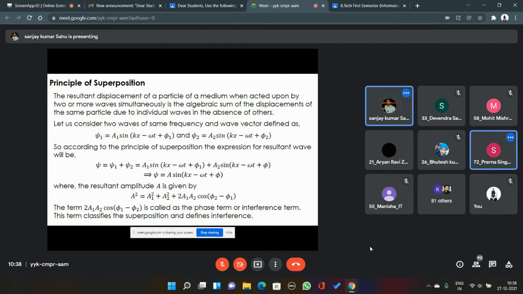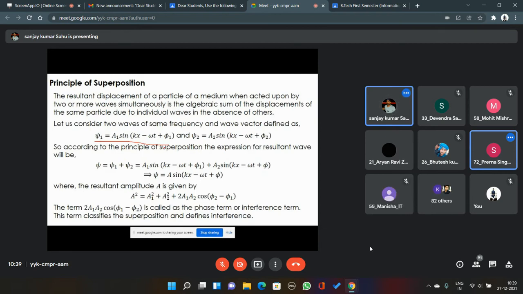Fine. Now consider two waves. One is psi 1 equals a1 sin(kx minus omega t plus phi 1), and psi 2 equals a2 sin(kx minus omega t plus phi 2). These are two component waves, which are traveling in almost the same direction. There may be little deviation, but consider them to be traveling in almost the same direction.